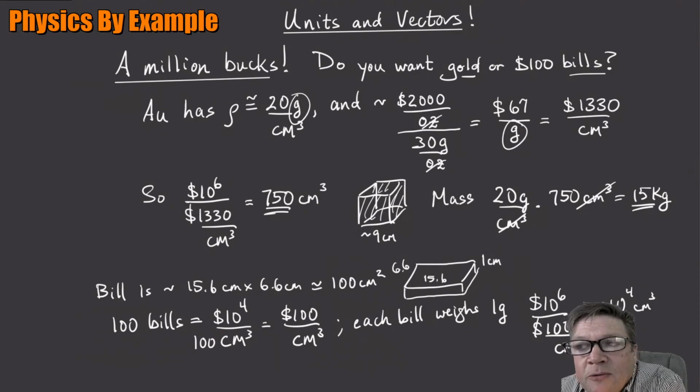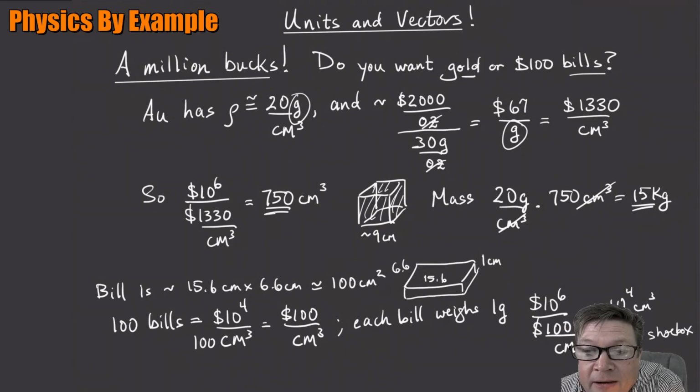10,000 cubic centimeters. What kind of a box is that? That's a box that is about, a little over 21 centimeters on a side. It's a shoebox. Maybe for fairly large shoes. But anyway, roughly something the size of a shoebox. So you could stuff a shoebox full of $100 bills and you'd have $1 million.